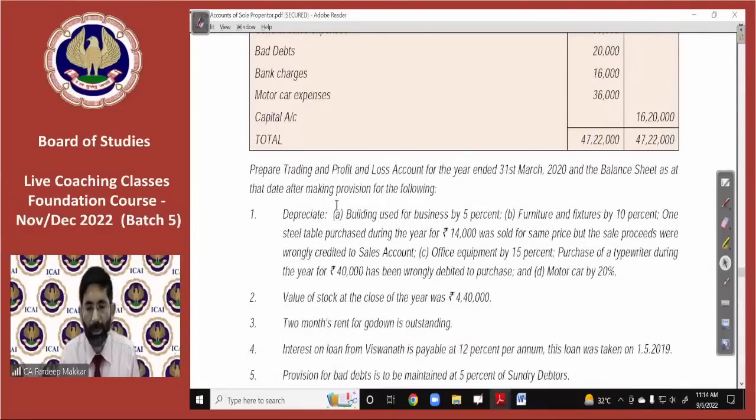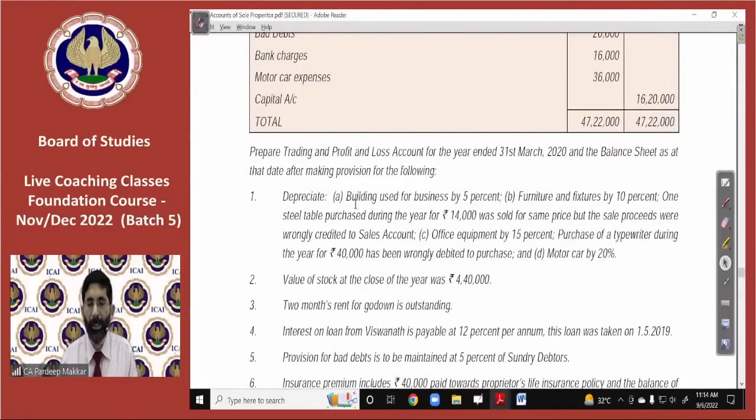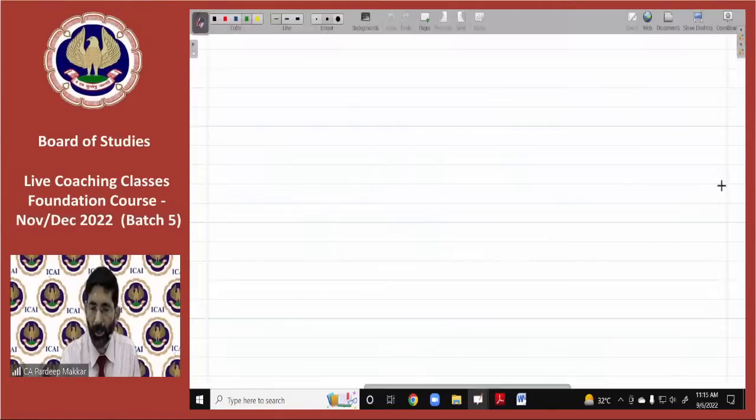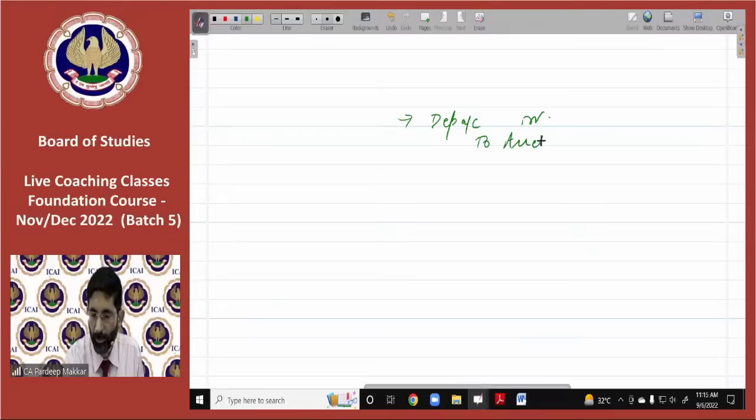Now, coming to the adjustment part: depreciate building used for business by 5%, and furniture by 10%. These two transactions will have a journal entry, and the entry will be depreciation account debit to asset account.